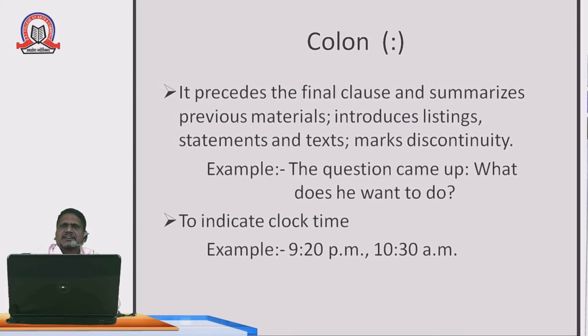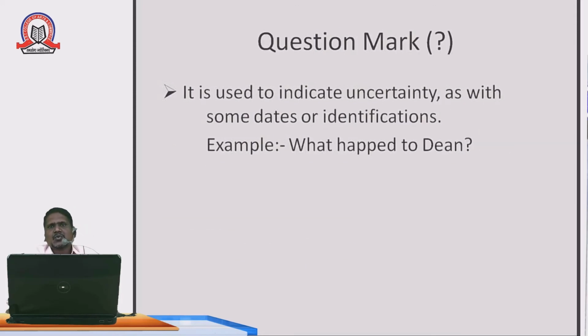Now in the next slide, we will see the question mark. This is also very important. Without a question mark, is there any question? No, it is the sign of questions. For what purpose do we use this? See in the slide, it is used to indicate uncertainty, as with some dates or identifications.